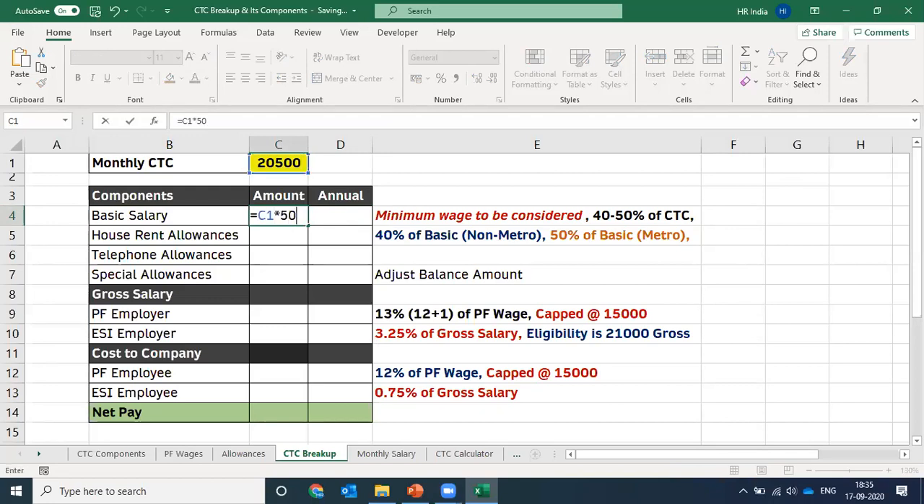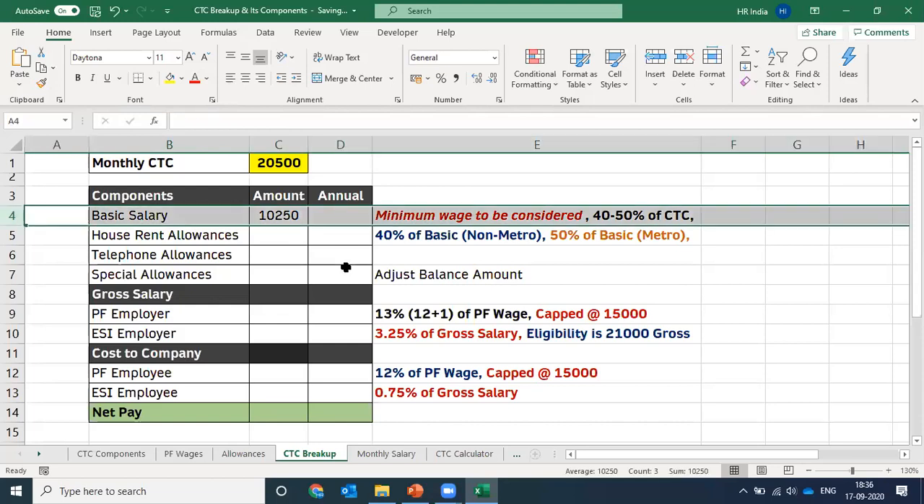Let's take 50% of CTC as basic salary. That gives us 10,250 rupees. And let's assume that this 10,250 rupees is equal to or more than the minimum wage of the state. It should not be less than the minimum wage of the state. Always make sure of that, right? So this is the first step, that you have to calculate the basic salary of the employee.